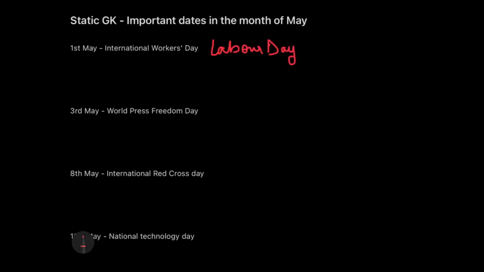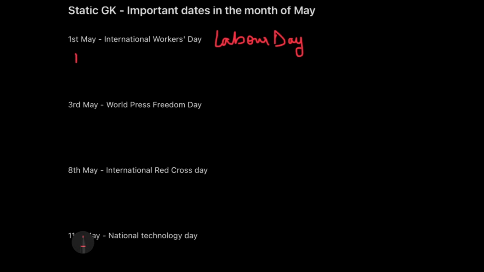Now, this is of course celebrated in most of the countries and often referred to as May Day in celebration of the laborers and the working class that is promoted by the international labor movement. But इसकी भी एक history है. The history is actually to commemorate the 1886 Haymarket Affair. Now this is just a specific number, so try to remember it.